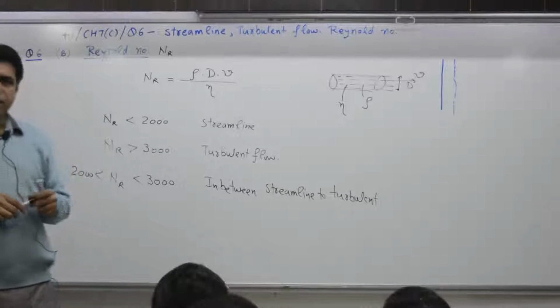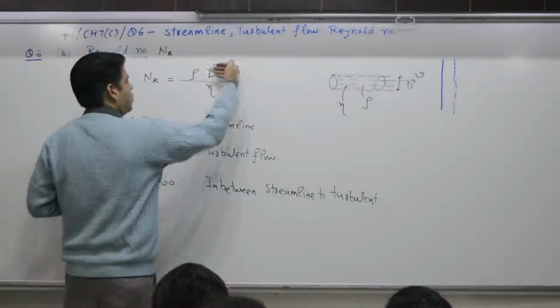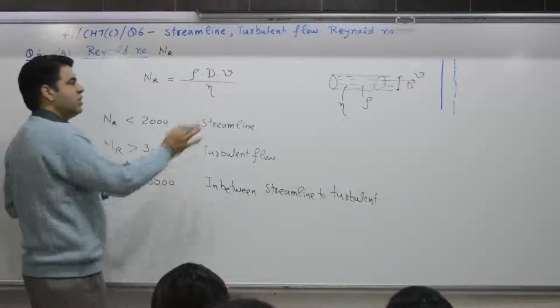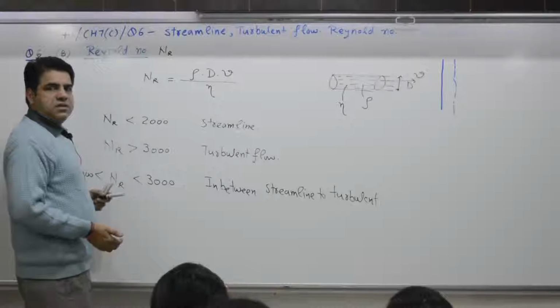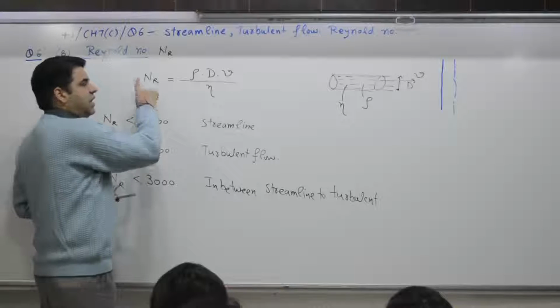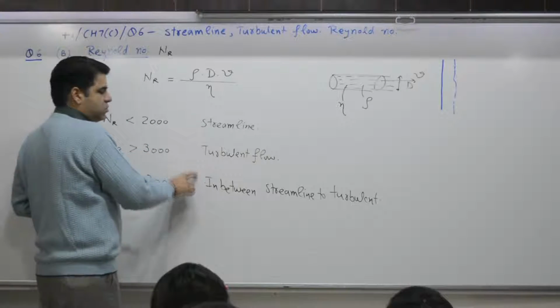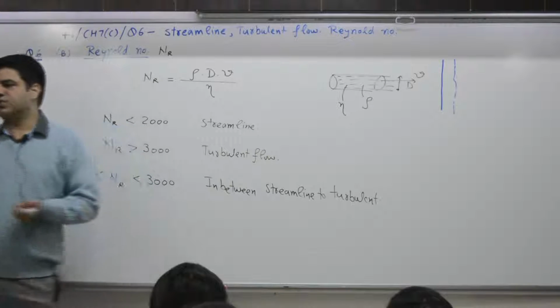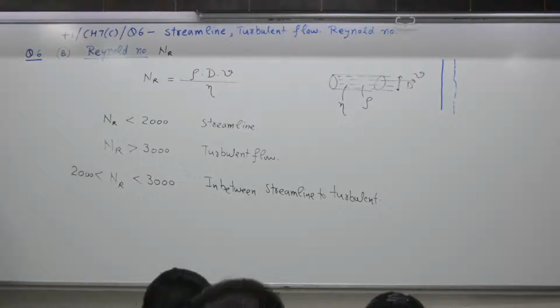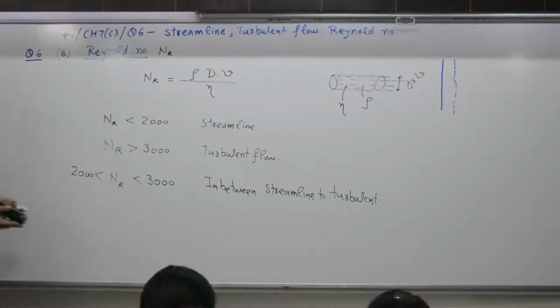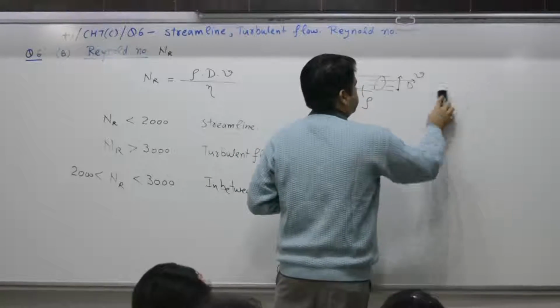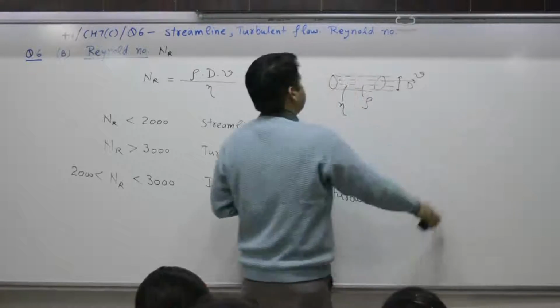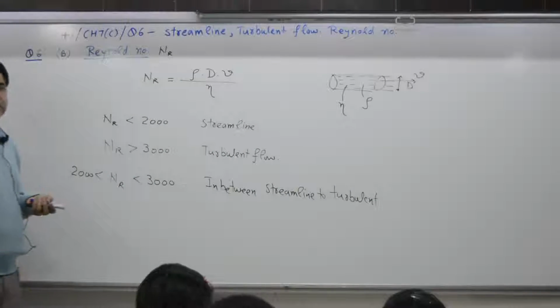So, for any liquid, if speed is slow, Reynold number is less. As speed increases, Reynold number increases and the flow changes from streamline to turbulent. 2 minutes with you to write Reynold number. Completed.